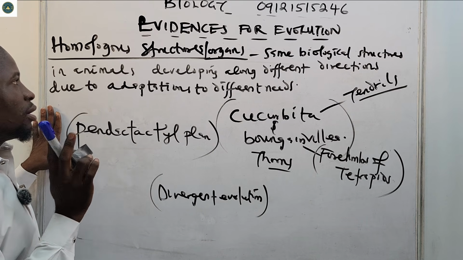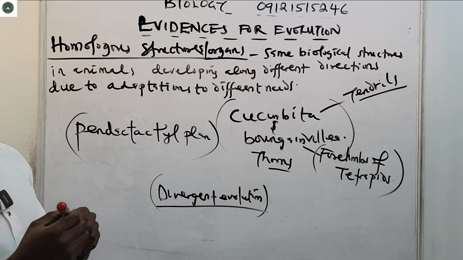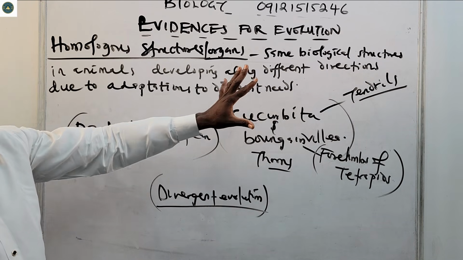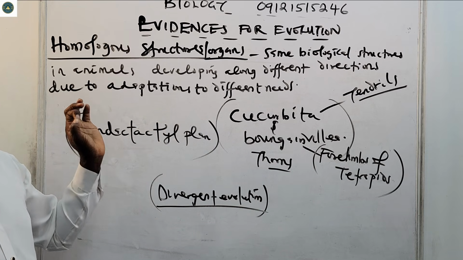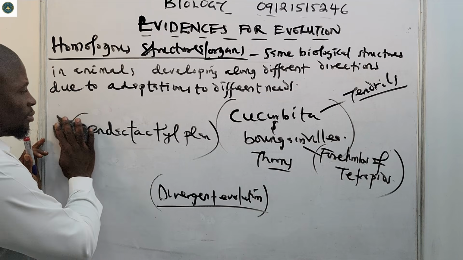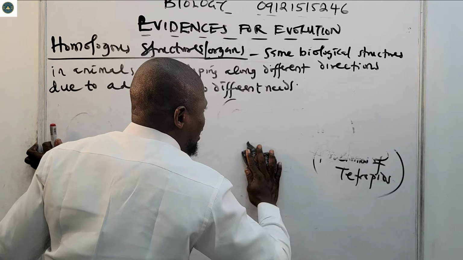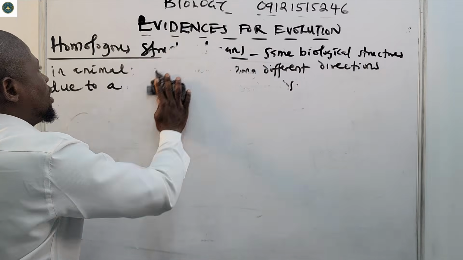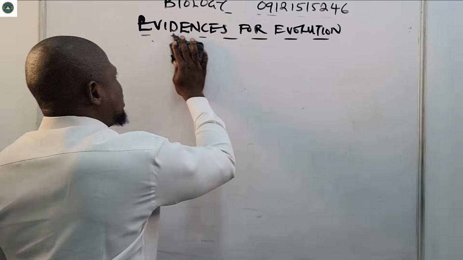Homologous structures or organs provide evidence for divergent evolution. They are the same biological structures in animals developing along different directions due to adaptation to different needs. That is about homologous organs. Now we'll also talk about convergent evolution. I say that convergent evolution is the development of similar functional structures among a group of widely related animals. Please take that note down, write it down.